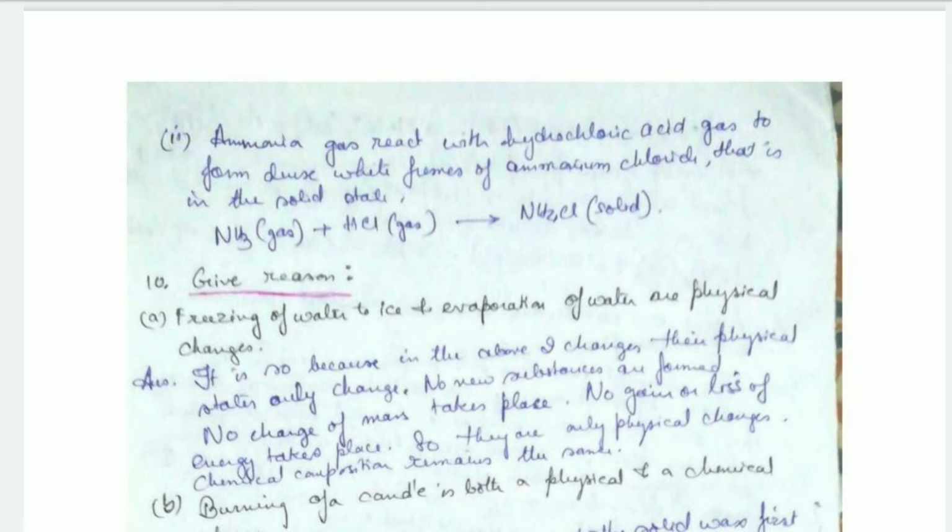Okay, and when these two gases react, they give out dense white fumes of ammonium chloride, that is in the form of solid state. Okay, fumes of ammonium chloride come out and condense to form solid ammonium chloride. So again here gas state changes into solid.